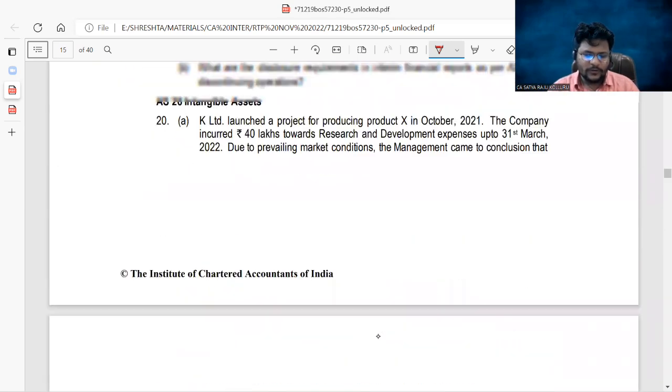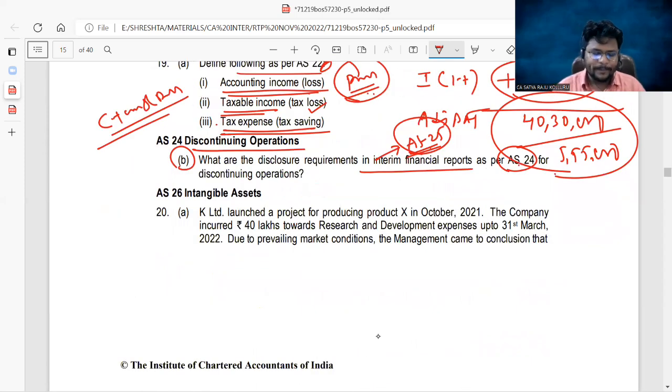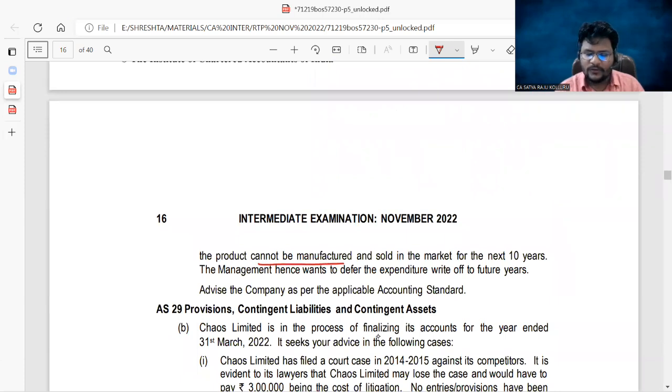Come to AS26 question. Two more questions are there from the standards. Then we can enter into the main topics. AS26 intangible assets. The question is from intangible assets. K Limited launched a project for producing the product X in October 2021. Company incurred 40 lakhs towards the research and development expenses up to 31st March 2022. Due to prevailing market conditions, the management came to conclusion that the product cannot be manufactured and sold in the market for the next 10 years. The management hence wants to defer the expenditure write-off to future years. Advise the company as per the applicable accounting standard.